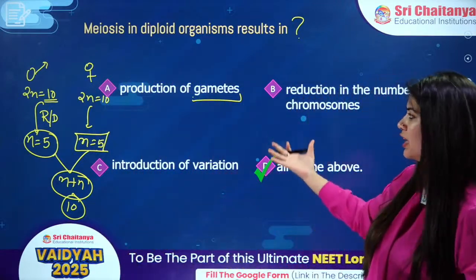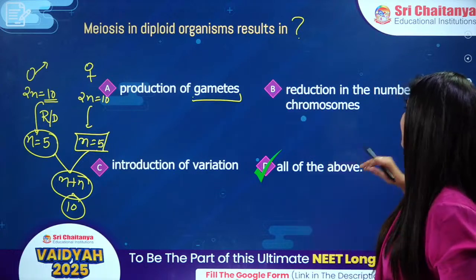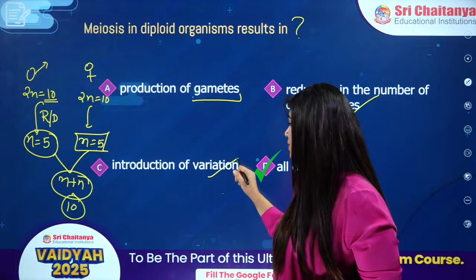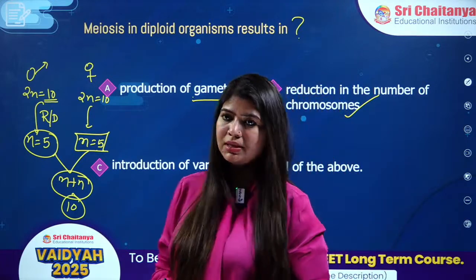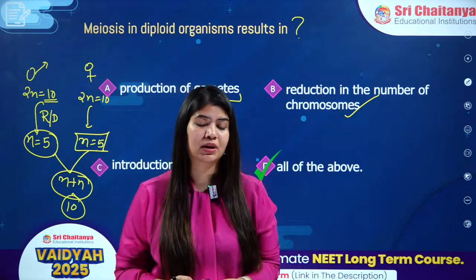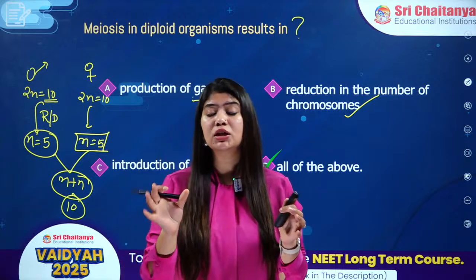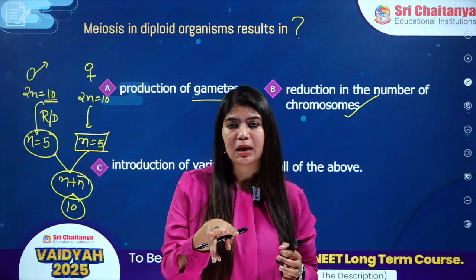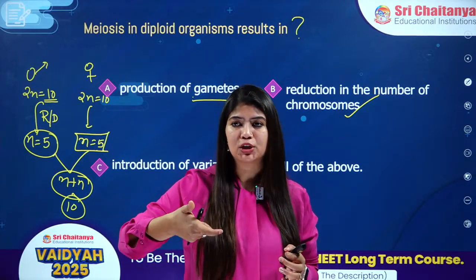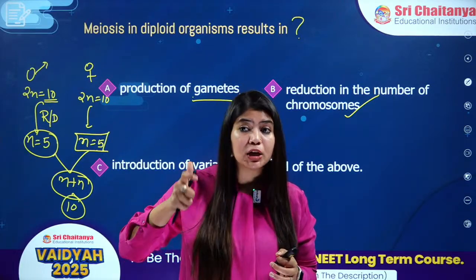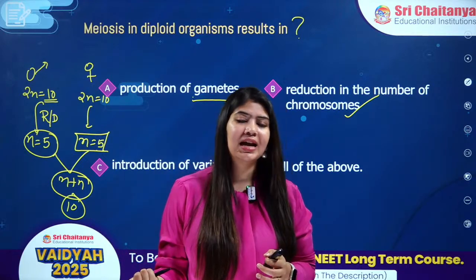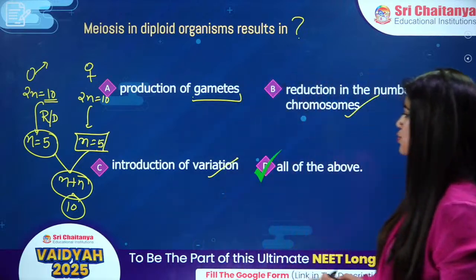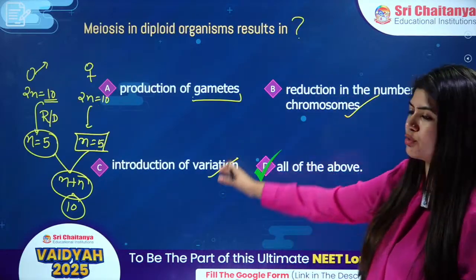So of course, production of gametes is absolutely essential. Reduction in the number of chromosomes, of course, is required. Introduction of variation: whenever there is meiosis, that is linked with crossing over. In crossing over, there is exchange of a segment between non-sister chromatids, okay? So new combinations will be produced, and new combinations bring us variations. And that is very important from an evolution perspective. Clear, kids? So it is your option number D, which is all of the statements are correct.